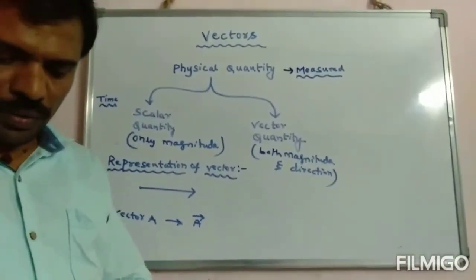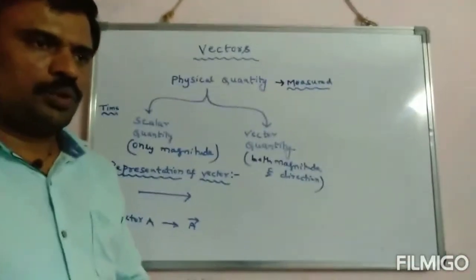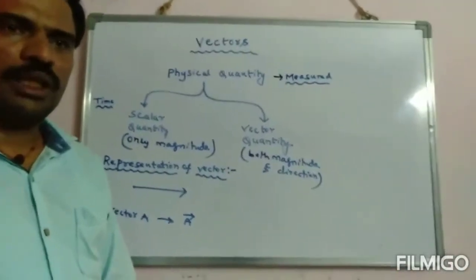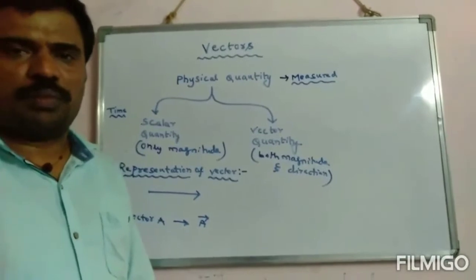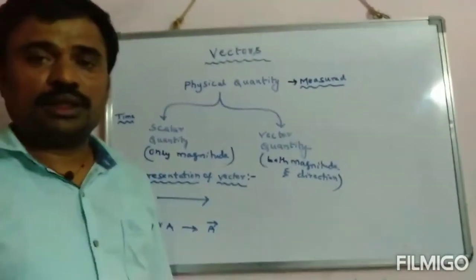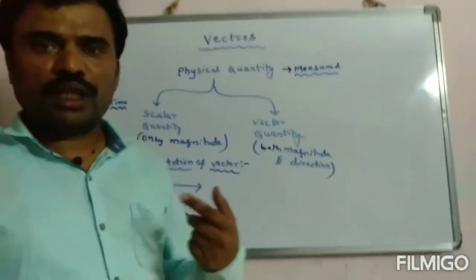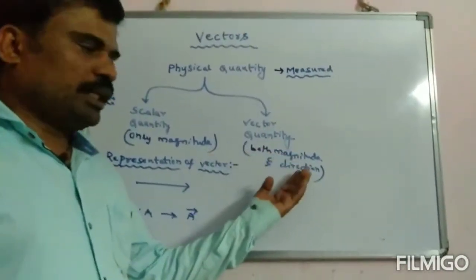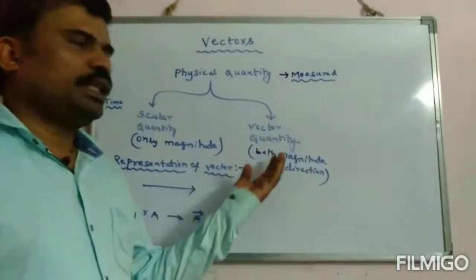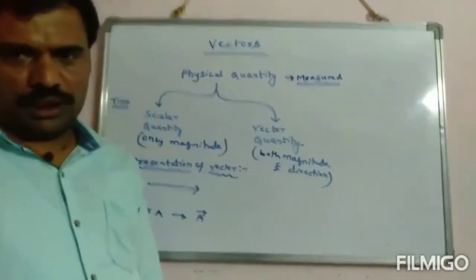If I ask you to push the door, you are applying some force. How much force are you applying? You will tell 5 newtons. In which direction? Yes, you can show the direction also. So there it has magnitude and direction. Such quantities are called vector quantities.